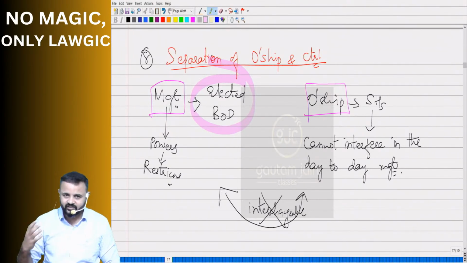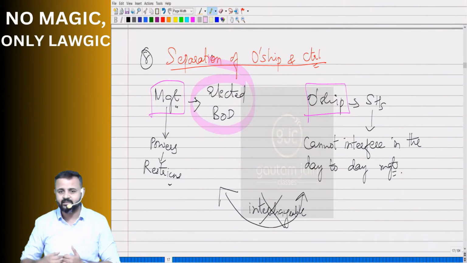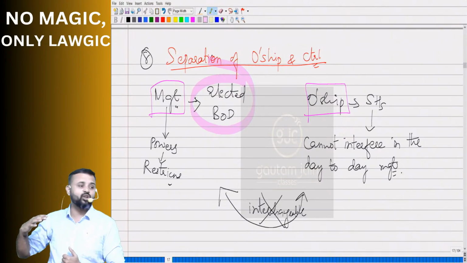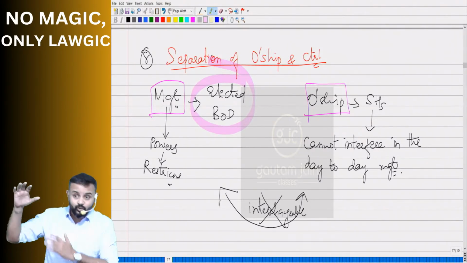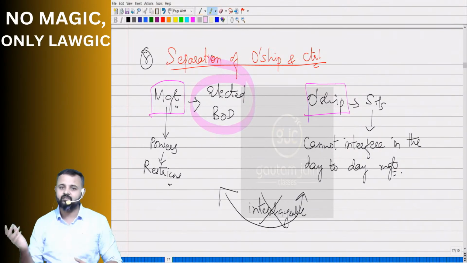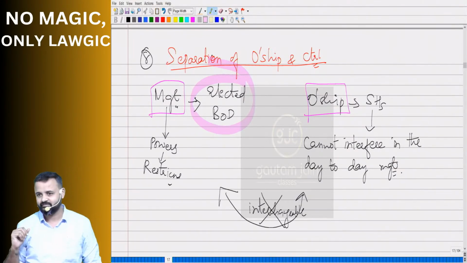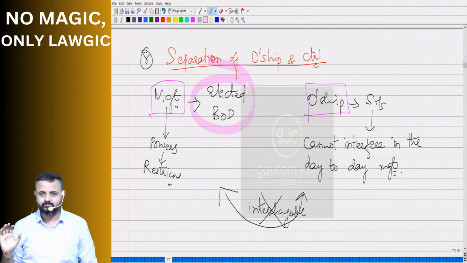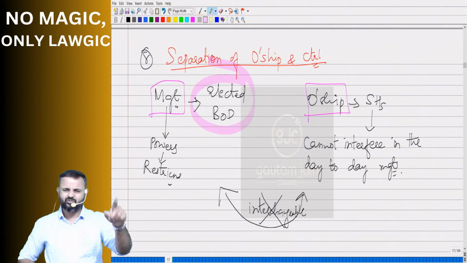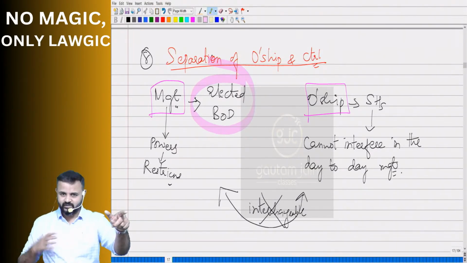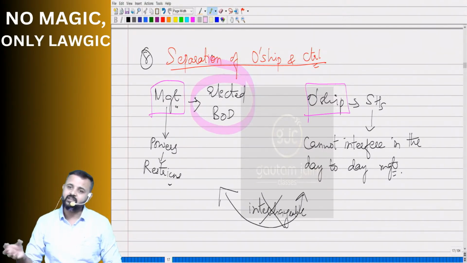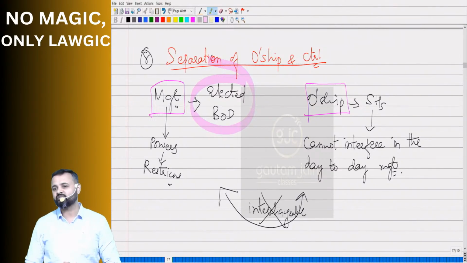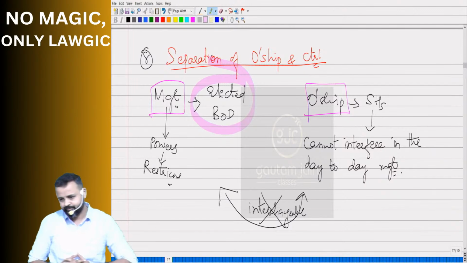Suppose you want to inspect some register, some particular index, some particular contract, which is allowed as per law. There are some rights available to the member to inspect. So you have to use them properly, not whenever and however you want to use them. They will not allow you to say, no, I think the price of this product should be lesser, boss, change it. You as a shareholder are saying this and they listen to you? No. Non-routine matters, you will be involved in decision making. Routine matters, day-to-day matters, who will take care?